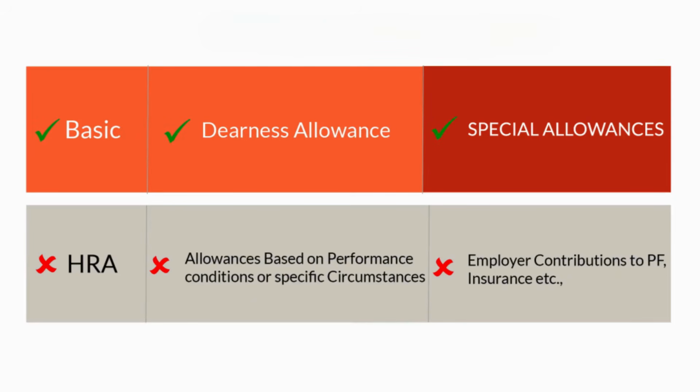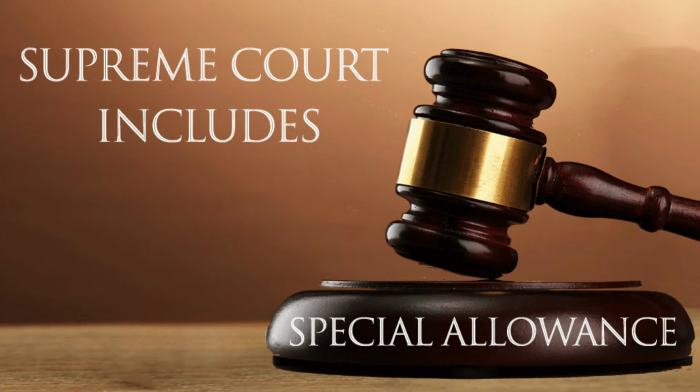Now in the last example, we will discuss a case of special allowance in the CTC. Special allowance generally is a balancing figure of total CTC minus all other salary components. The Supreme Court has concluded in their previous judgments that such special allowances shall be essentially a portion of basic wages that were camouflaged as allowances to avoid statutory liabilities.